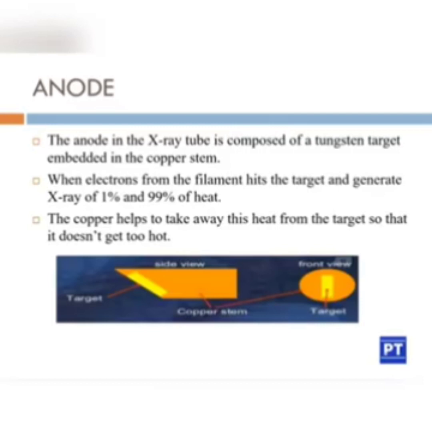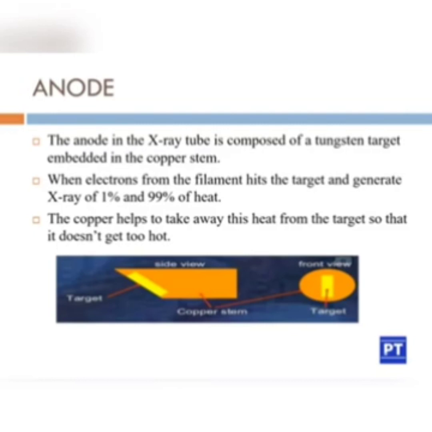When the electrons come and hit this target, if we take 100%, only 1% is formed as X-rays and 99% is formed as heat.